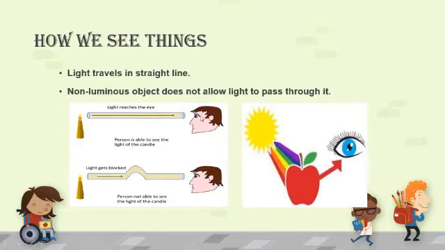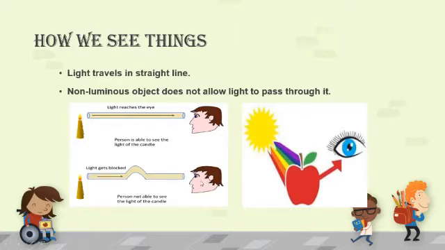Now the boy is trying to see the flame of the candle. He is placing his eyes in front of the pipe and he can easily see the flame of the candle. Why? Because light always travels in a straight line. That's why light from the flame reaches the eye. That's why the boy is able to see the flame.